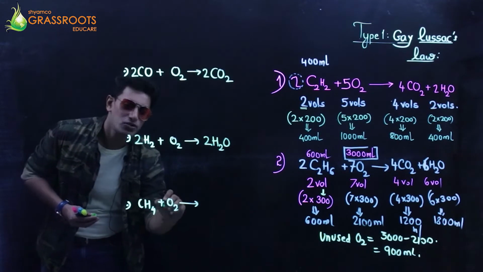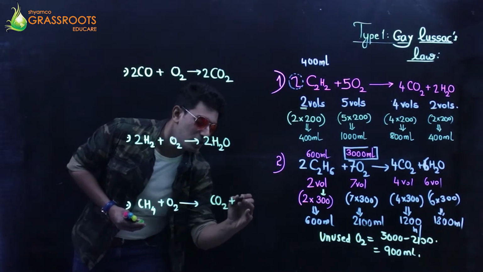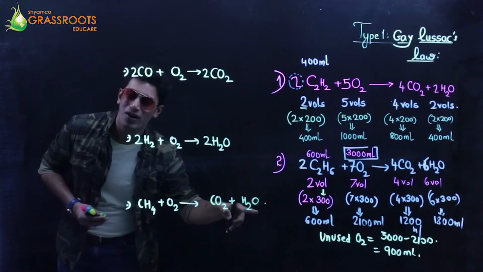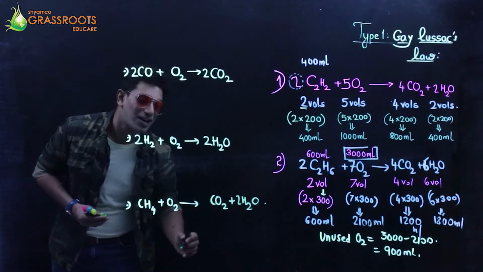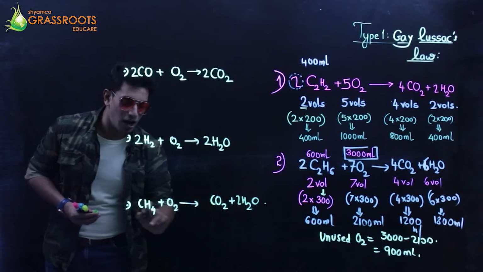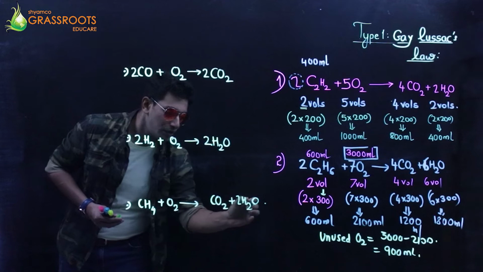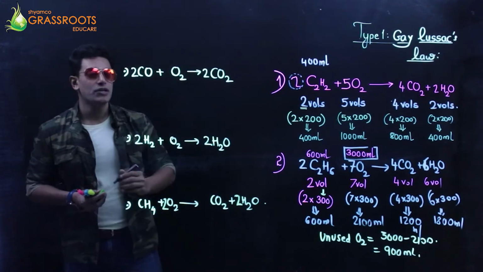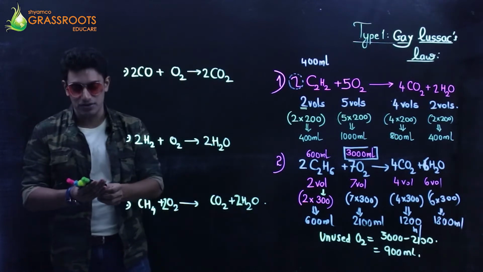Any hydrocarbon plus oxygen gives carbon dioxide plus water. Right. If you balance it, oxygen is odd out here. You make it 2 to start with. 4 hydrogen, 4 hydrogen. Alright. 1 carbon, okay. 2 and 2. That's it. That's balanced for y'all. So all the three equations are balanced.